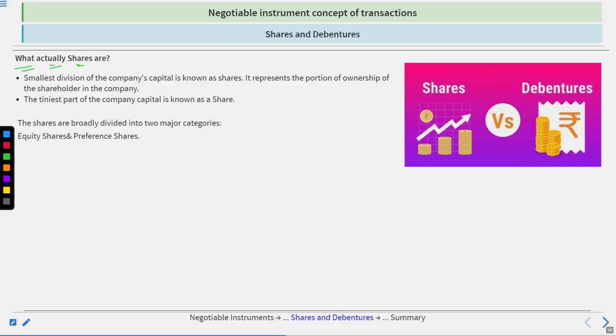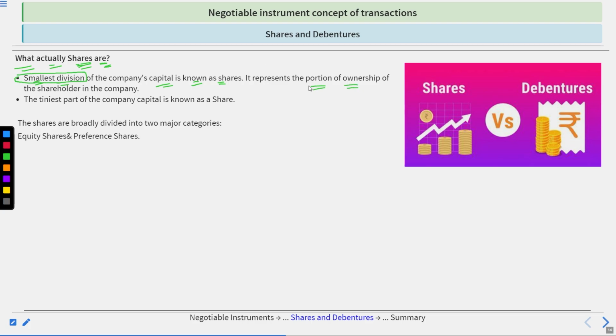What actually are shares? I have almost provided you valuable insight into shares, but let's understand it by this. The smallest division of a company's capital is known as a share. Like the company capital is 100 crores. 100 crores is the full amount. Out of this, 100 divisions have been made of 1 crore each, which means the smallest division of 1 crore is the share of the company.